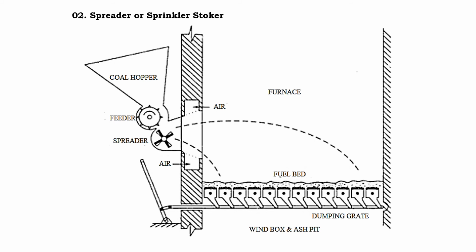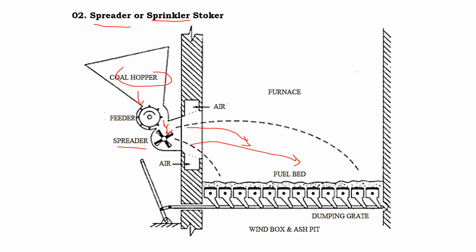The next type of overfeed stoker is the spreader stoker. It is also called the sprinkler stoker. Here coal from the hopper is supplied to the feeder, and from the feeder it is supplied to the spreader. The function of this spreader is that we have blades rotating at high speed. Once the coal falls into the spreader, it is thrown into the